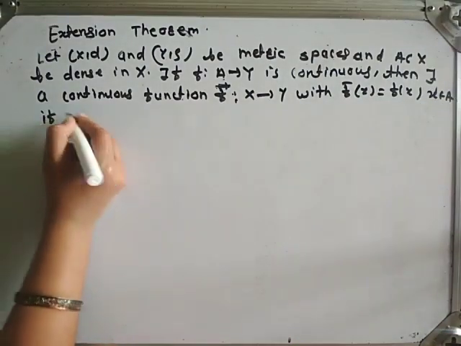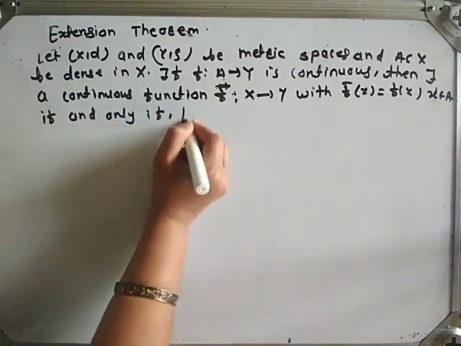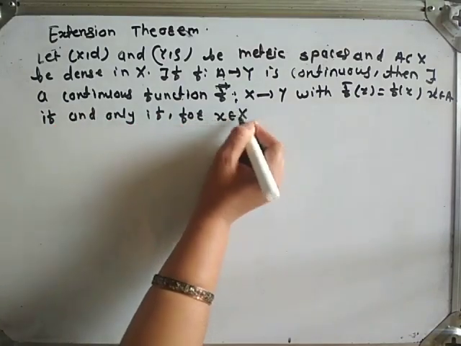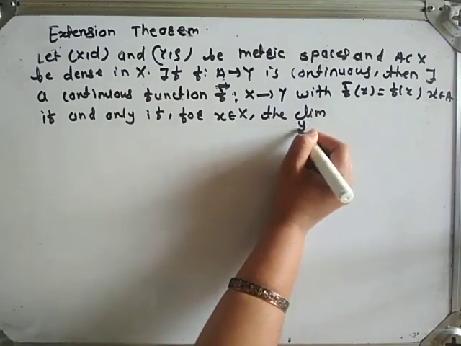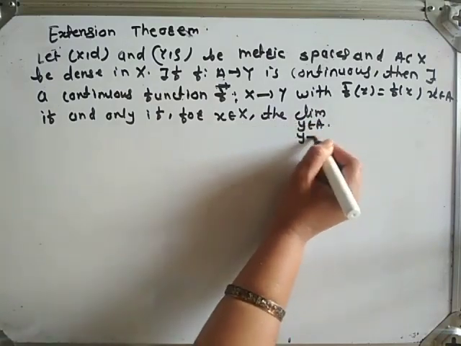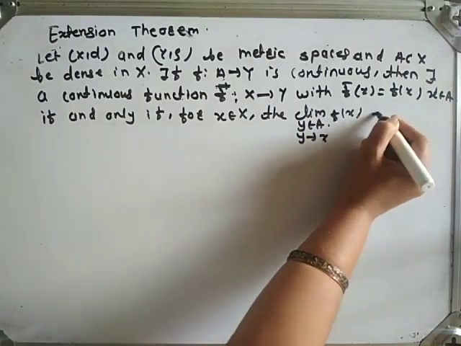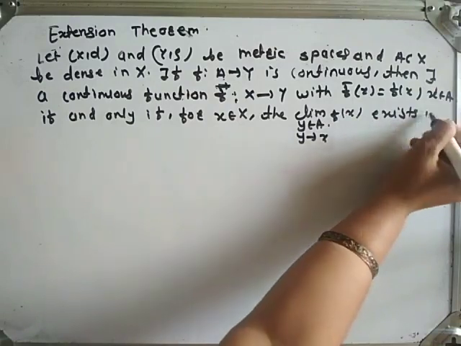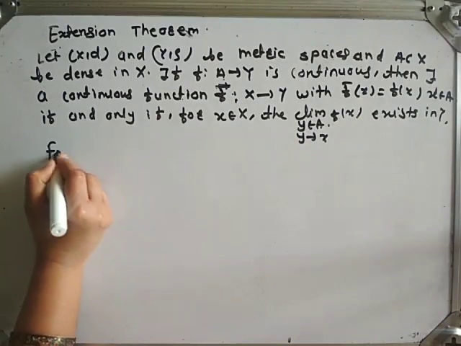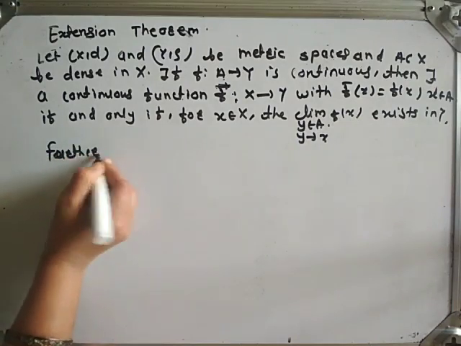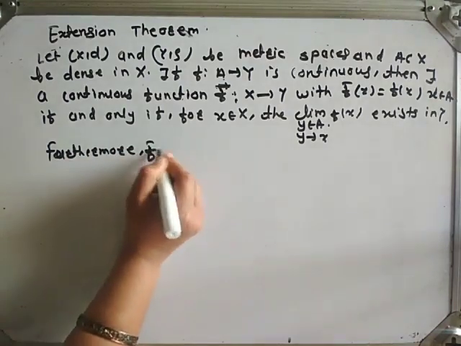if and only if for every x belonging to capital X, the limit of f of y, as y belonging to A tends to x, exists in Y. Furthermore, f bar is unique.